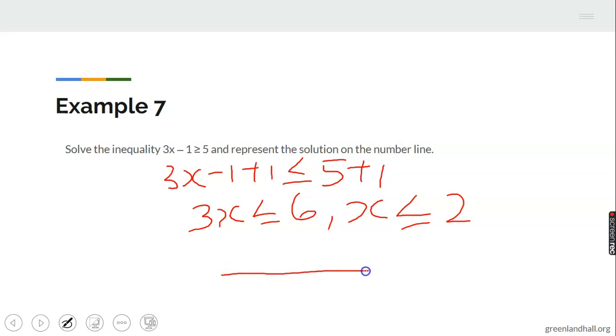To represent this on a number line, this is 0, this is 1, this is 2, and x. Since there is an equality sign there, you shade. So that is the solution, and that is the number line.